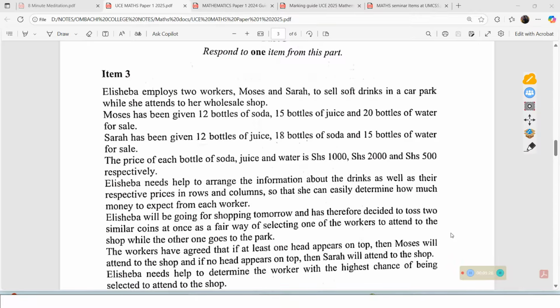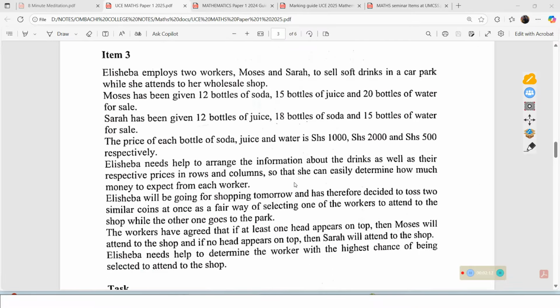Before we come to item number 3, it is important to remember that section B, specifically part 1, where we are supposed to choose one item, is basically about data and probability. That is where we expect to have our items 3 and 4. So in item 3 and item 4, you expect to have topics such as data collection, statistics, graphs, set theory, matrices, and probability. So let us look at item number 3.